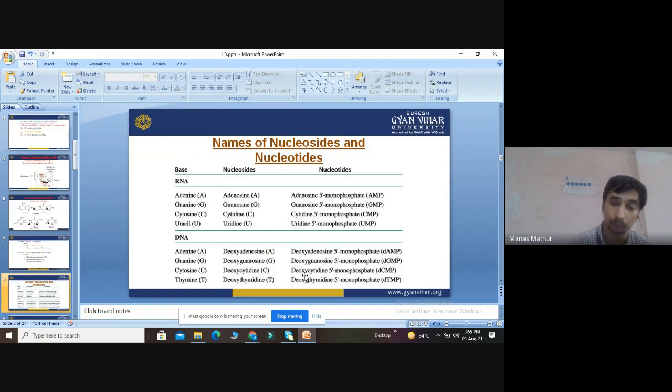The difference is in the fourth: deoxythymidine 5 monophosphate, dTMP. So it contains dAMP, dGMP, dCMP, dTMP. So these are the minor differences between base, nucleoside and nucleotide. The basic unit of nucleic acid is the nucleotide.